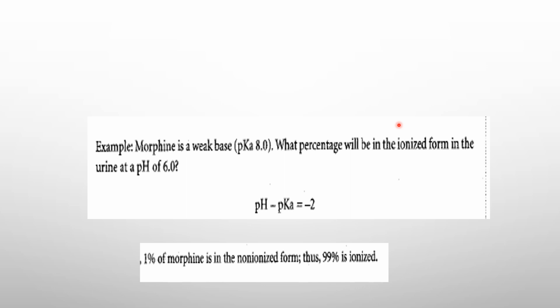We discussed the factors which affect absorption directly and some indirectly, and we discussed the degree of ionization and lipid solubility and how these affect the absorption of a drug. We also talked about a scenario which can be asked in the exam, for example the toxicity of any acidic or basic drug, and how with the help of the urinary pH you can excrete or eliminate the drug from the body. With that, we end today's lecture, and we'll see you next time with the next parameter of pharmacokinetics,